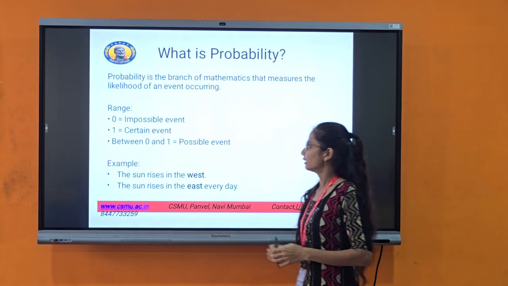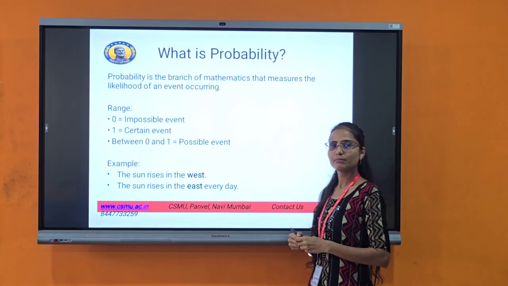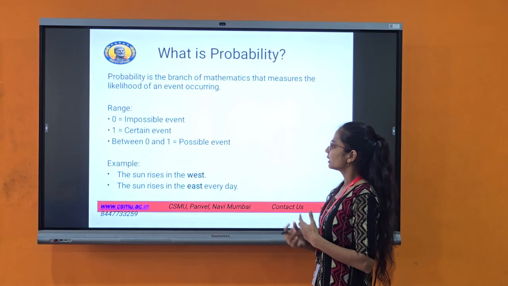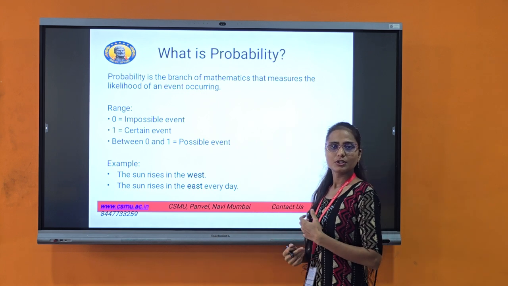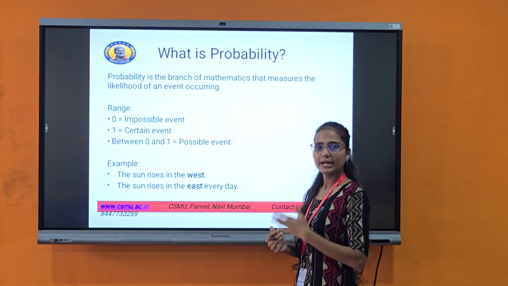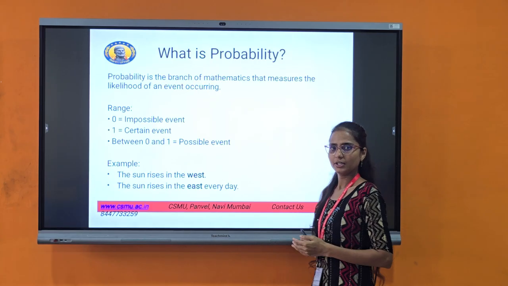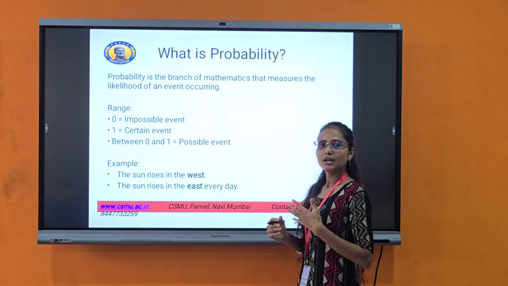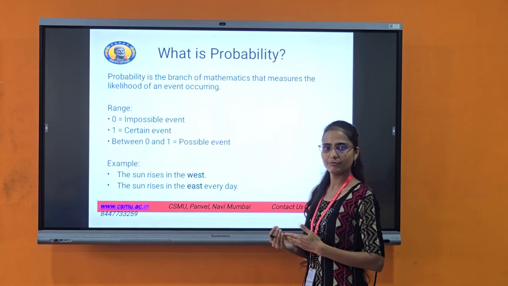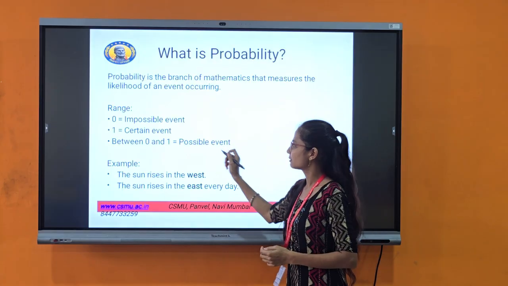Between 0 and 1, that is a probable event, a possible event. What is that? For example, there is a chance when we toss a coin. There are two outcomes, head or tail. There is a chance of the possible event, whether the head will come or the tail will come. So there is a 50-50% chance of the possible events.